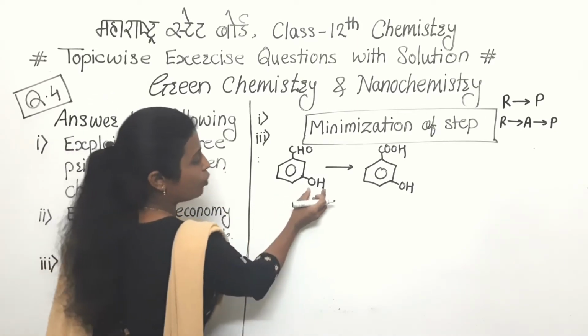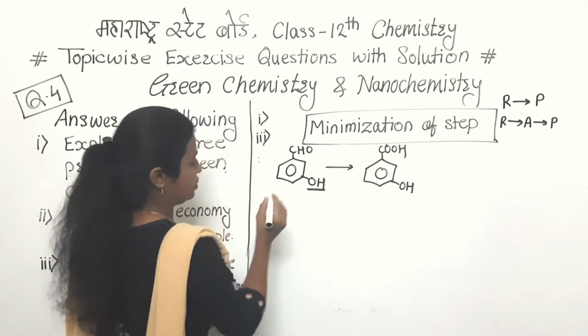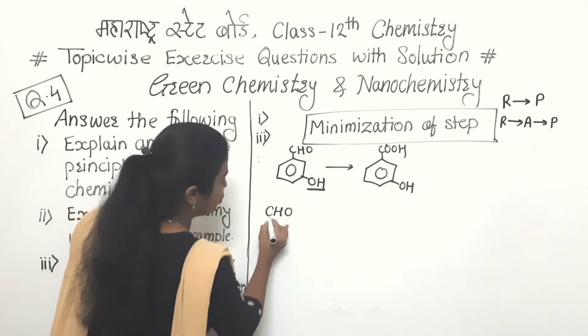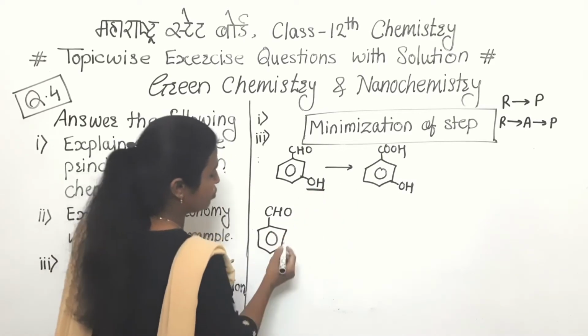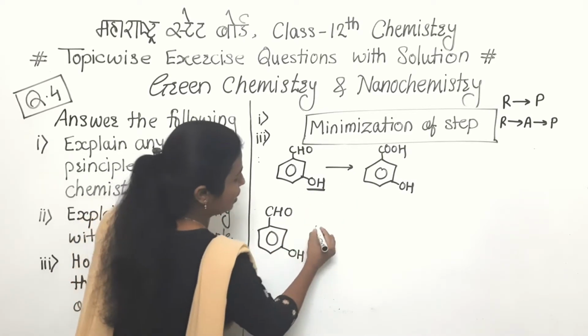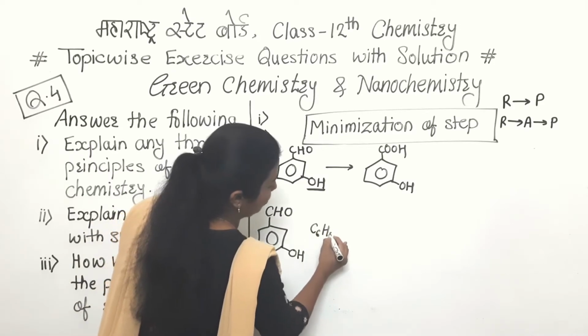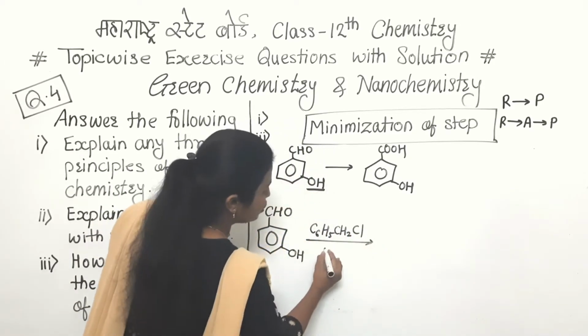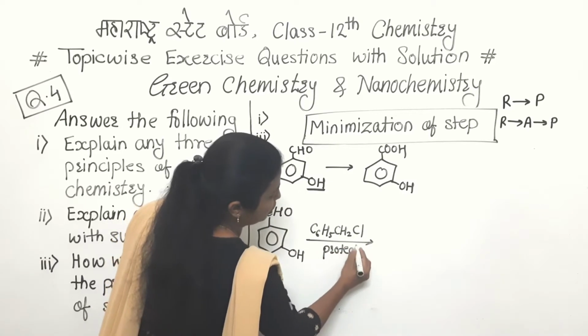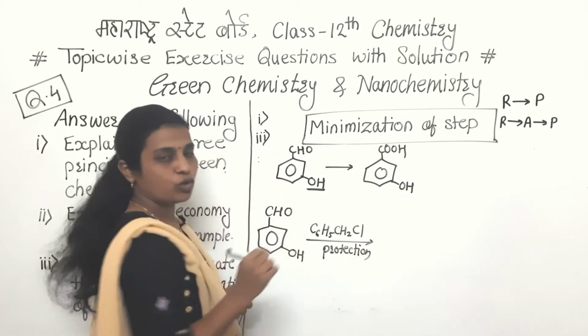That's why we have to protect that OH group firstly. For the protection purpose we are using one reagent, that is benzyl chloride. So in this way there will be protection of this OH group.